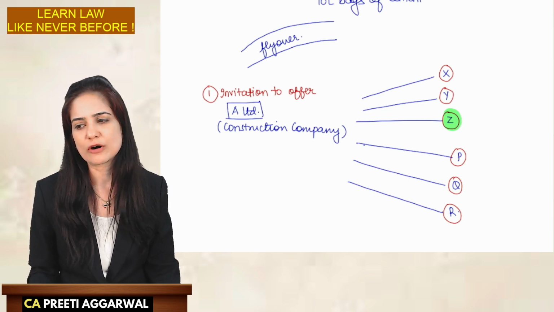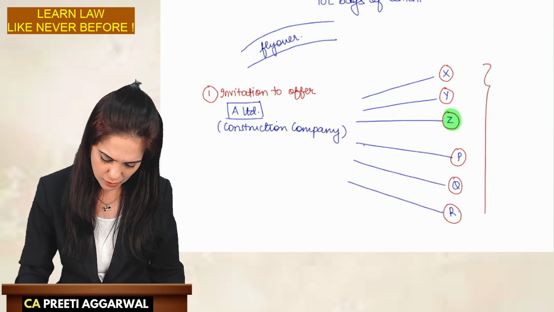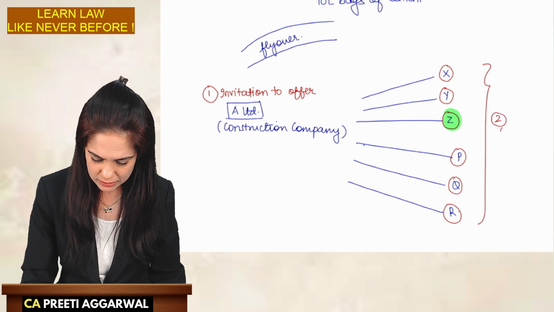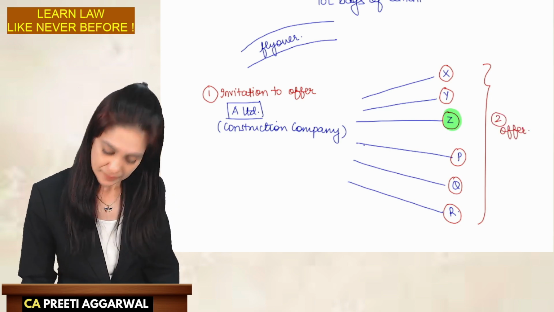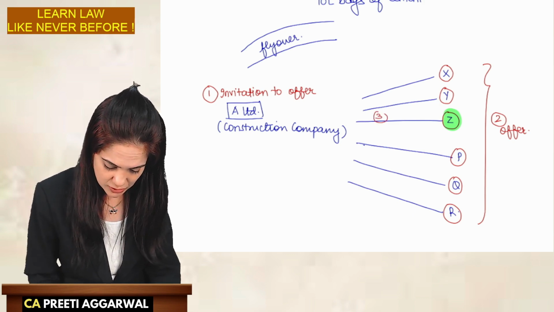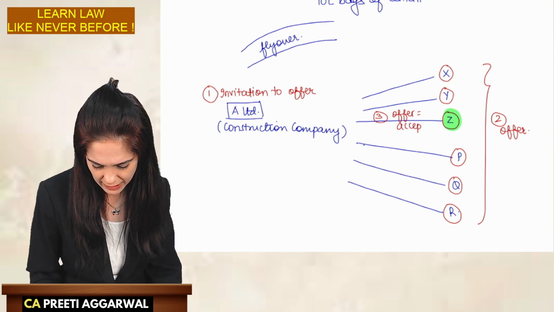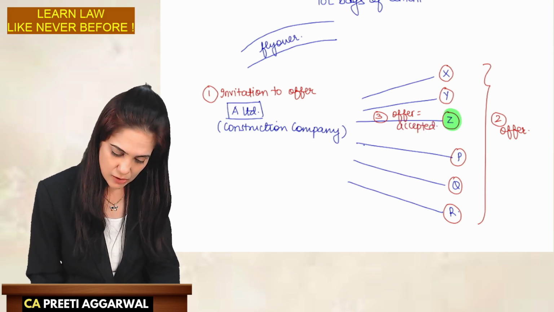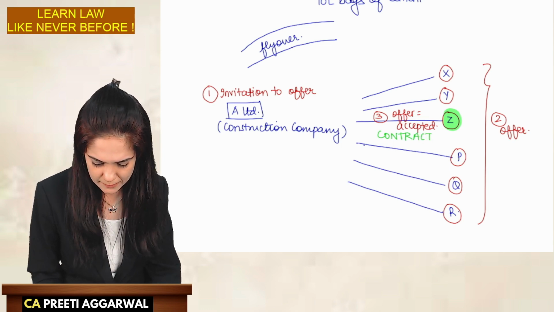Who all gave the offer in this case? X, Y, Z, P, Q, R, they all gave the offer. Whose offer was accepted? Z's. So Z's offer was accepted. Now we have entered into a contract.